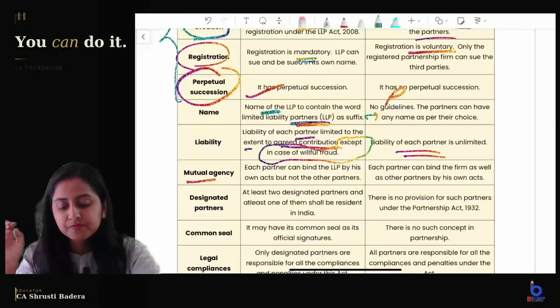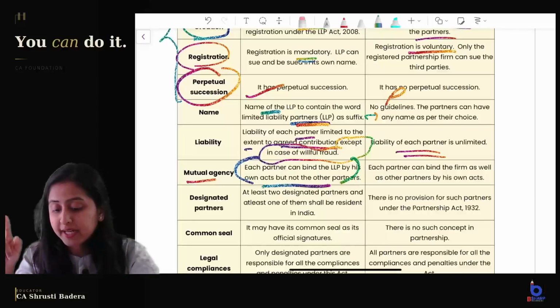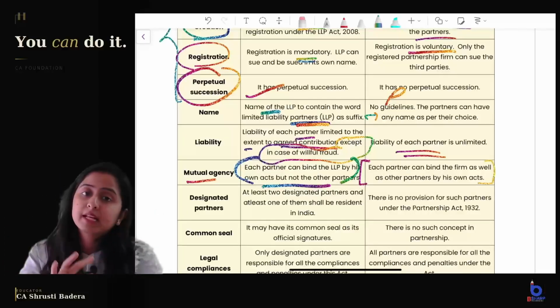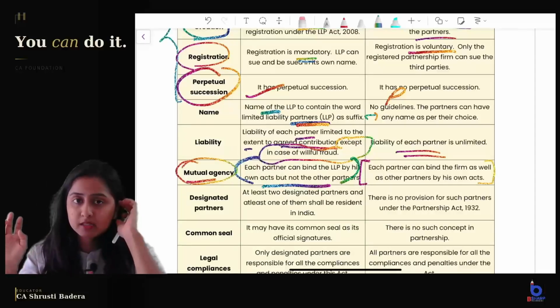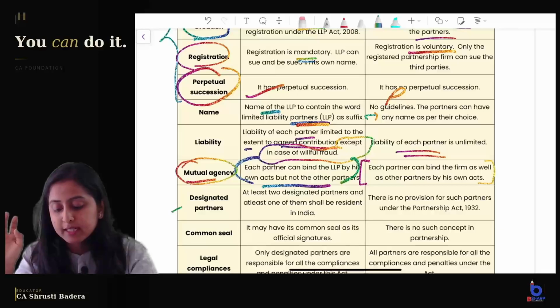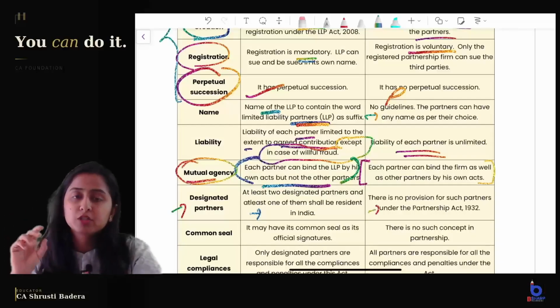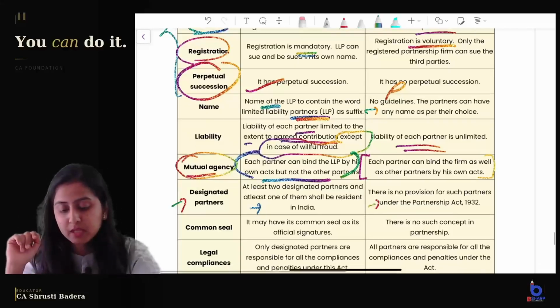Mutual agency: each partner can bind the LLP but they cannot bind other partners, while in a firm each partner can bind the firm as well as the other partners. This point will be discussed in features. Designated partners: at least 2, and 1 shall be resident in India, with no such provision in the other case. What designated partners are and what they do will be covered in features.